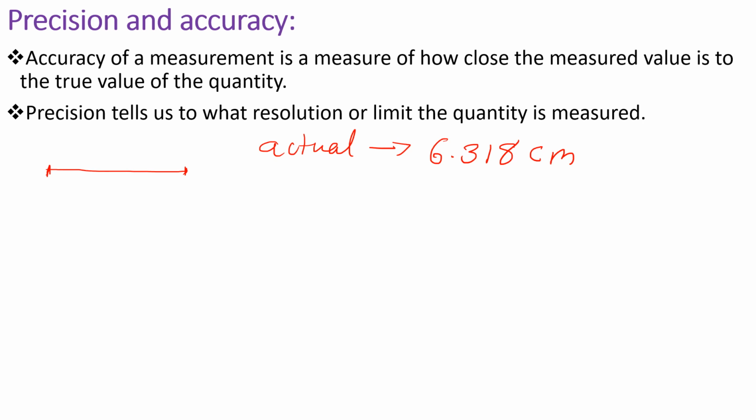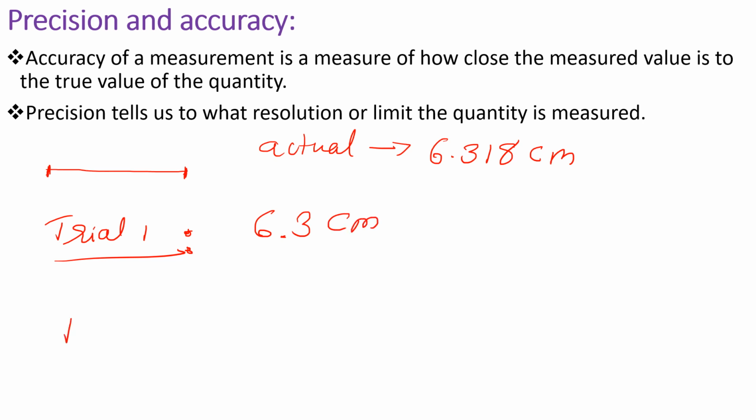Now I take some instrument and calculate its length in an experiment A. In trial 1, I calculate its value using an instrument and I end up getting 6.3 centimeter.